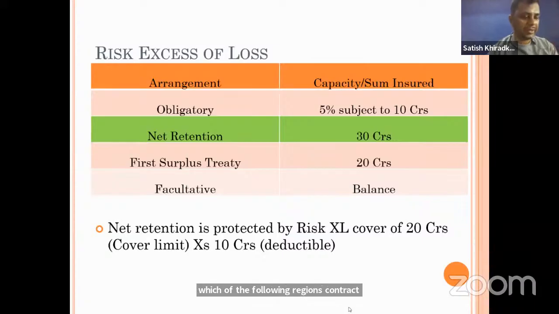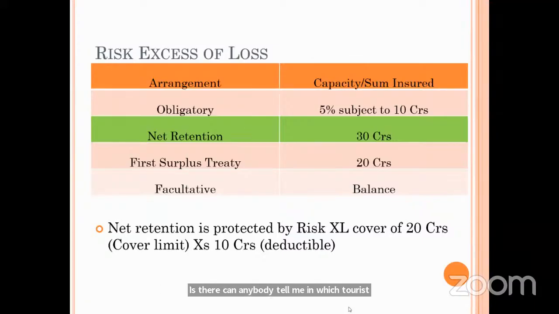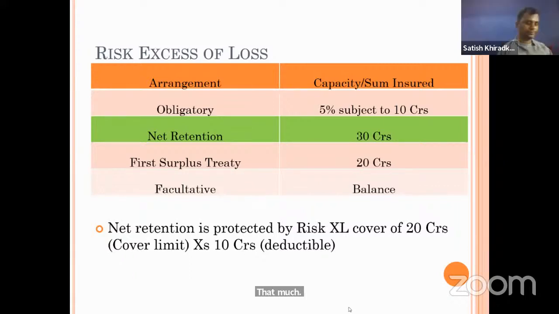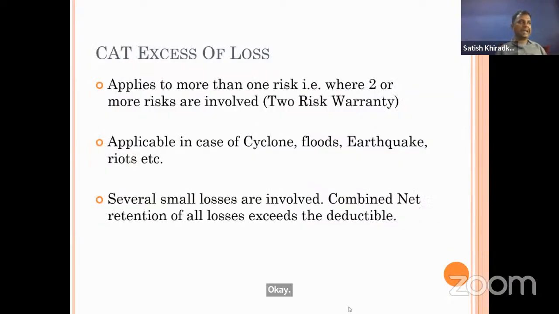Can anybody tell me in which reinsurance cover the two risk warranty is there? Cat excess of loss, or per event excess of loss, or catastrophic excess of loss. Because there is a requirement that at least two losses should be there in one particular event. Then only cat excess of loss will come into picture. Otherwise, the same will be covered under a per risk excess of loss.